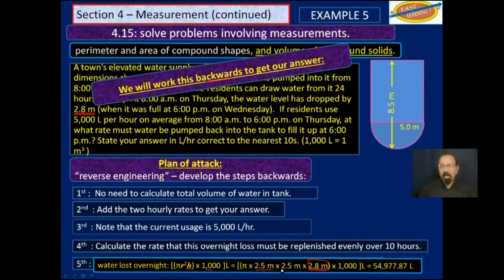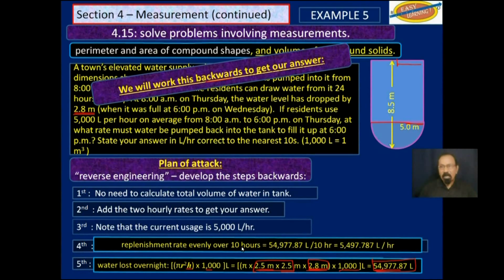This 2.5 is the radius, because remember, if from here to here is 5, then half of that will be 2.5. So pi r squared times the height of water that dropped times 1,000 liters per cubic meter, and you get this amount of water that was lost during the night.